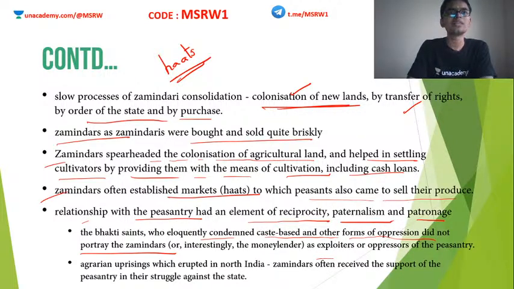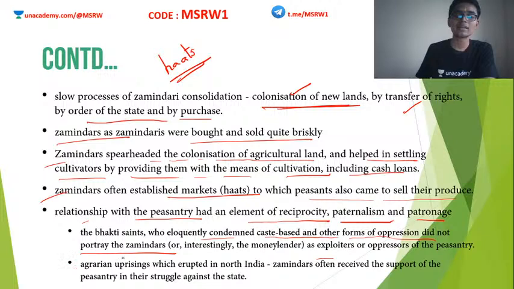Although we have evidence that there were many oppressive zamindars, the Bhakti saints, who usually wrote against caste hierarchy and caste domination, never pictured the zamindars as oppressors. Why, we do not know. But we have to understand that they did not write against the moneylenders either. Moneylenders also used to oppress the poor people a lot, but they were also ignored by the Bhakti saints.